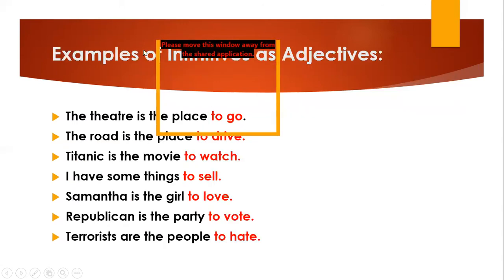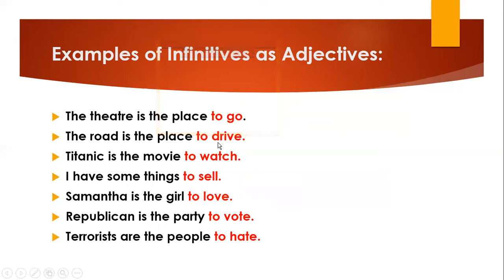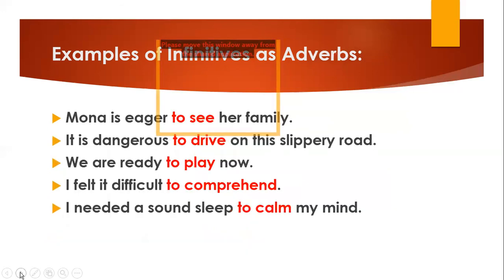Now, see the examples where to infinitive works as an adjective. The theater is the place to go. The road is the place to drive. Here, in all these examples, it is working as an adjective. Next, the examples of infinitive as adverbs. Now, Mona is eager to see her family. In all these examples, it is working as an adverb.